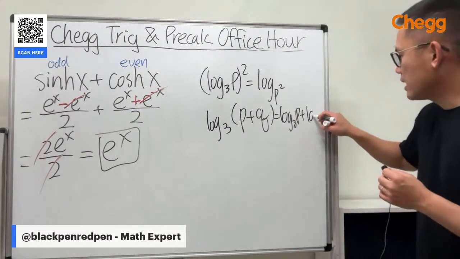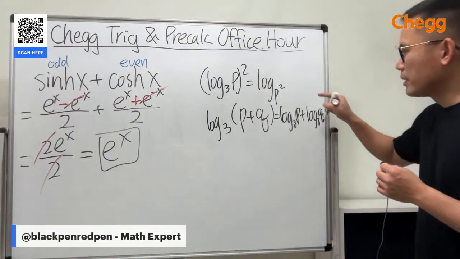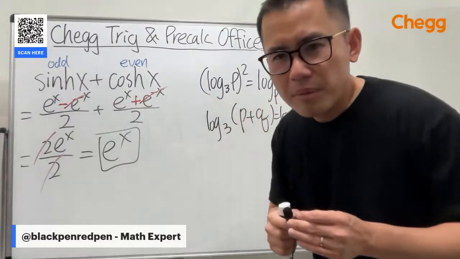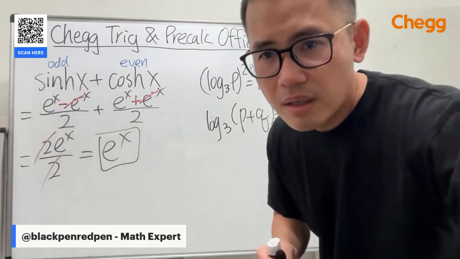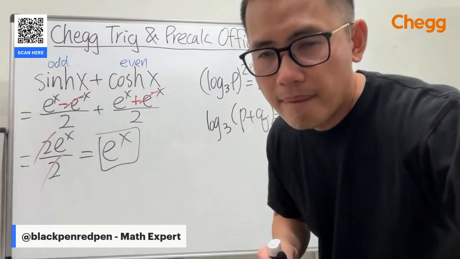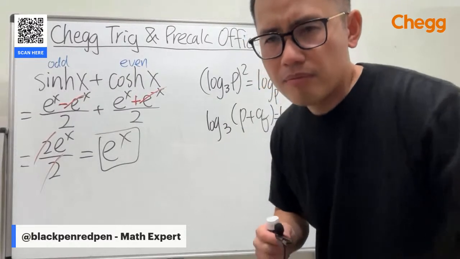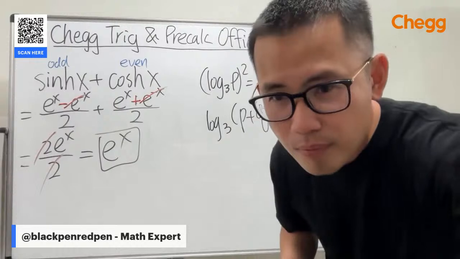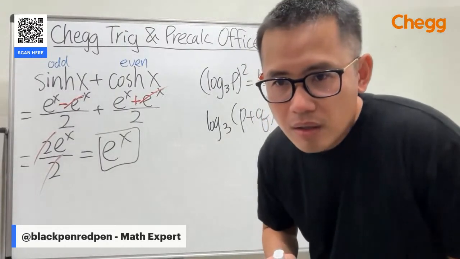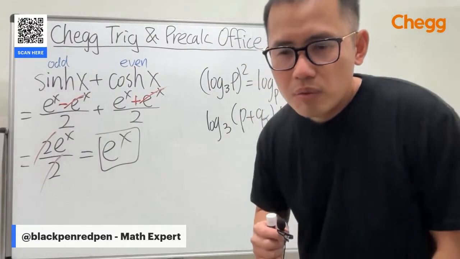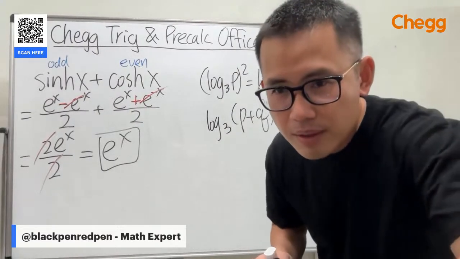Oh, okay. So that I can read. How about this right here? Maybe I'm mistaken. Let me see. Log base 3.